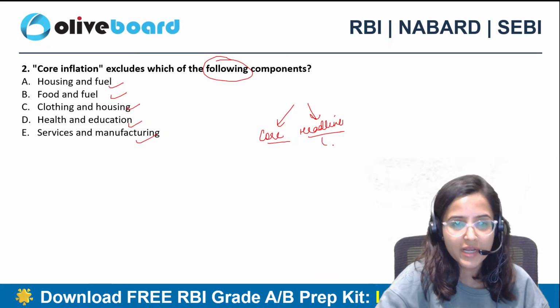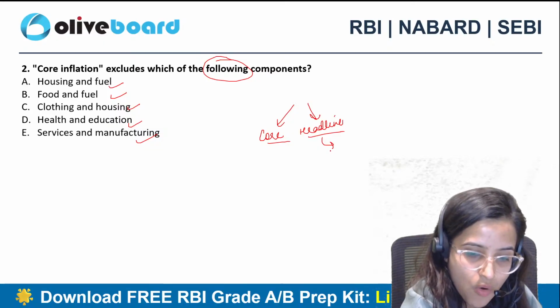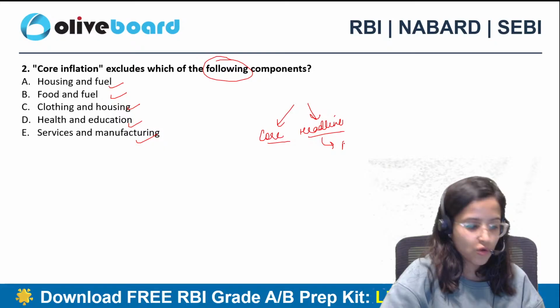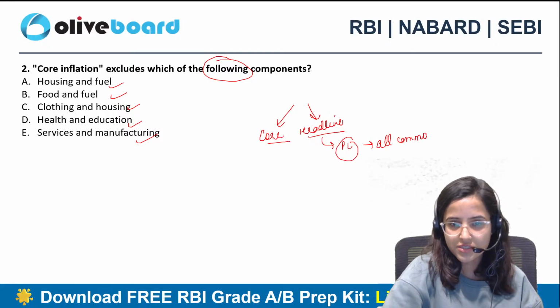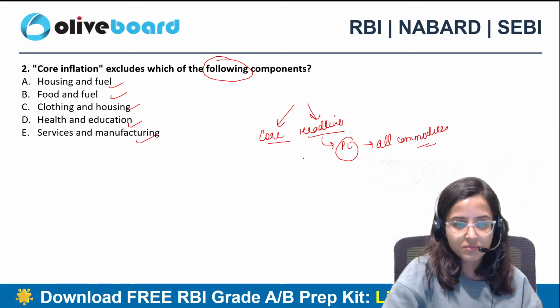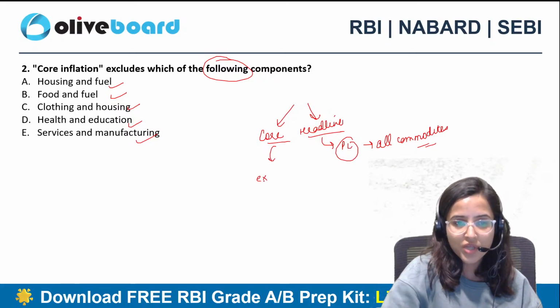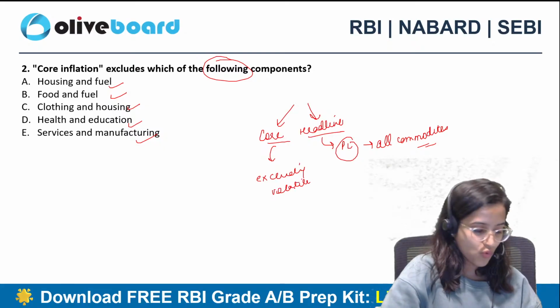When I talk about headline inflation, I am basically talking about the price level of all commodities. But when I exclude a few volatile commodities, then I get core inflation.